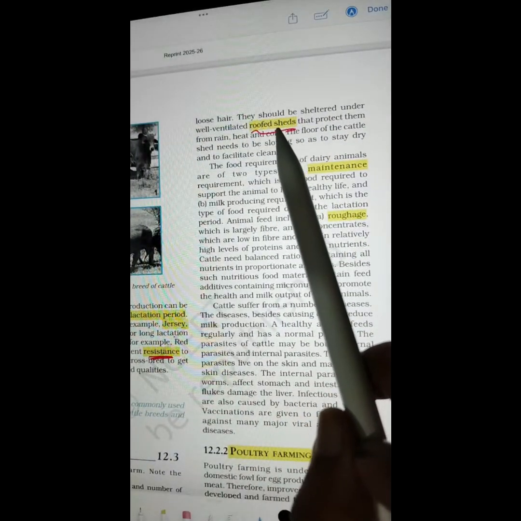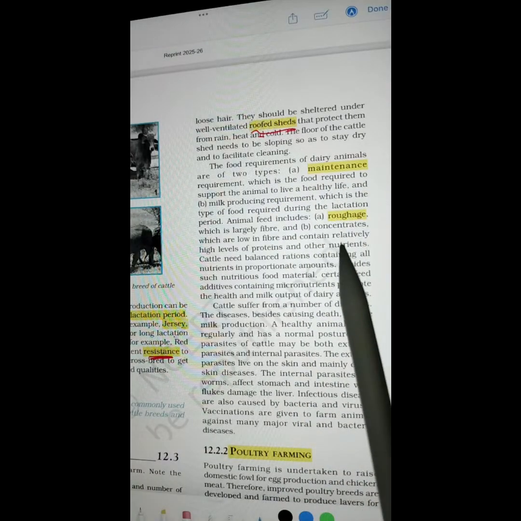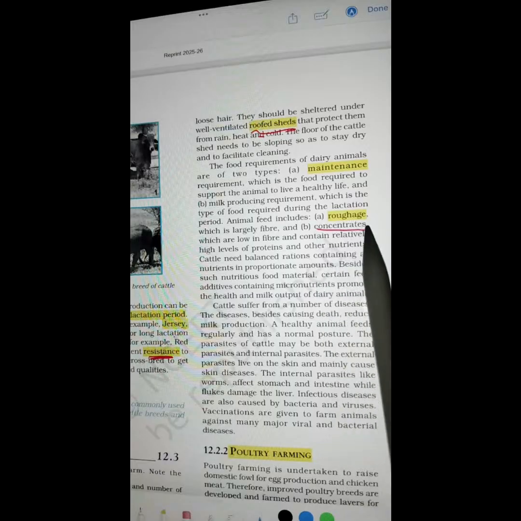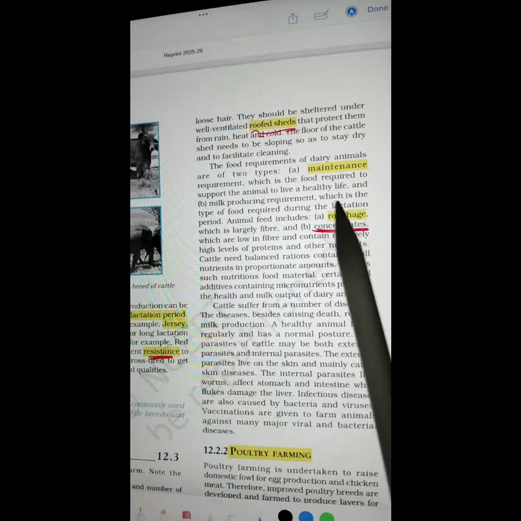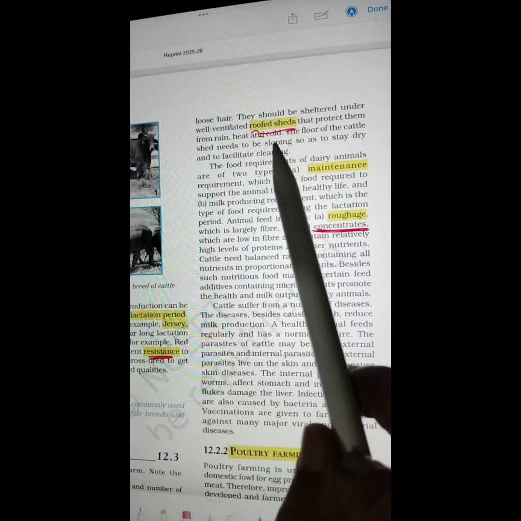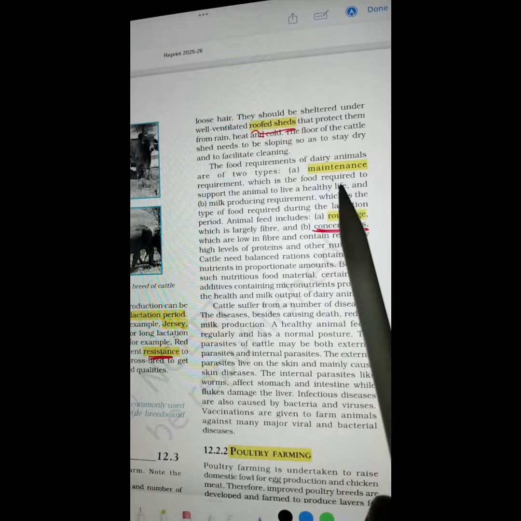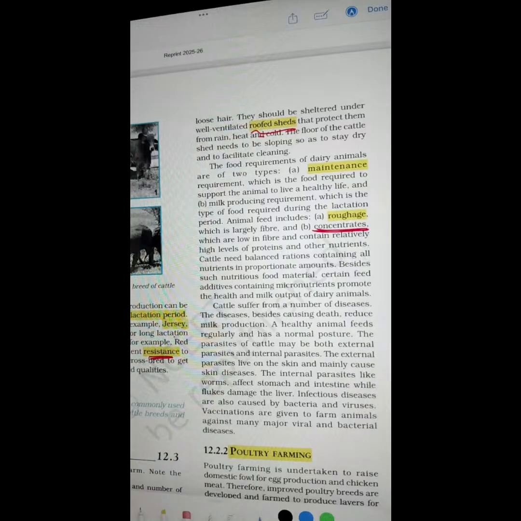Roofed sheds. Maintenance. Roughage. Concentrates. Roofed sheds means the shed that has got a roof will be pronounced as roofed sheds. Maintenance, roughage, concentrates.